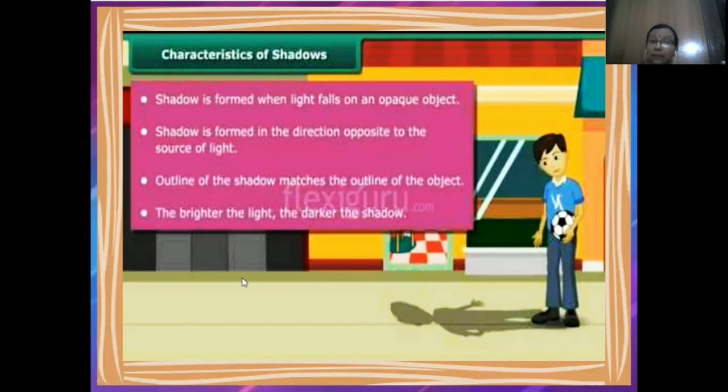Clear? The brighter the light, the darker the shadow. Shadow जितनी bright होगी, light जितनी bright होगी, shadow उतनी ही dark color की form होगी.